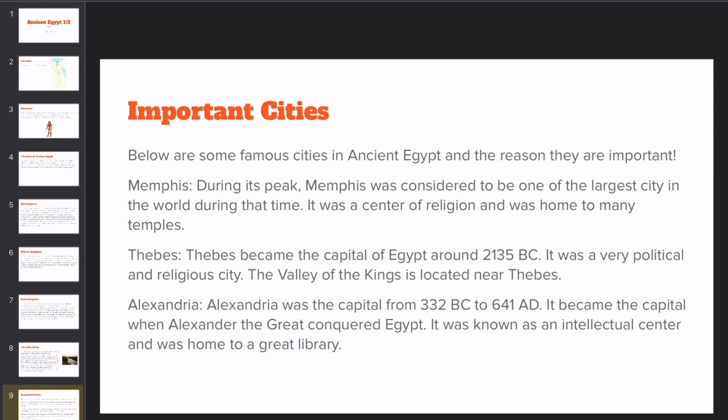Last but not least, Alexandria. Alexandria was the capital from 332 BC to 641 AD. It became the capital after Alexander the Great conquered Egypt. It was known as an intellectual center and it was home to a great library.